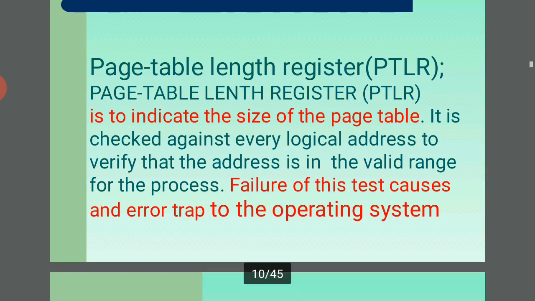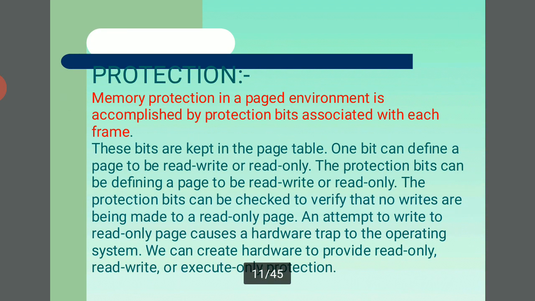The page table holds the total information. And the next one is protection. So what is protection? Memory protection in a paged environment is accomplished by protection bits associated with each frame, and these bits are kept in the page table. One bit can define a page to be read-write or read-only. The protection bits can be checked to verify that no writes are being made to a read-only page.